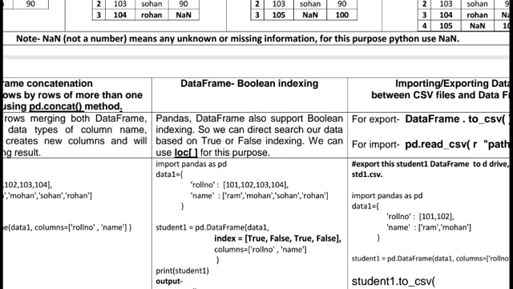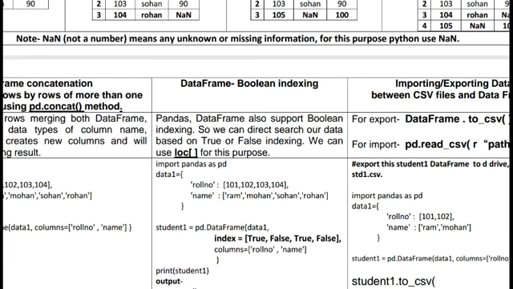But here the new thing is that we can also use true or false for our default indexing position. We already know 0, 1, 2, 3 is the default indexing, but we can also use true or false instead to search our particular records easily and quickly.